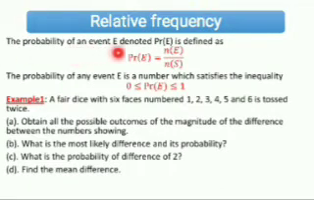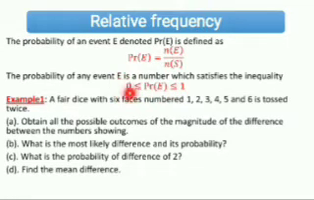The probability of an event, denoted by Pr(E), is defined as the number of elements in the event space over the number of elements in the sample space. The probability of any event E is a number which satisfies the inequality 0 ≤ Pr(E) ≤ 1. So 0 is the probability of an impossible event, while 1 is the probability of an event which is certain to occur. Exactly.